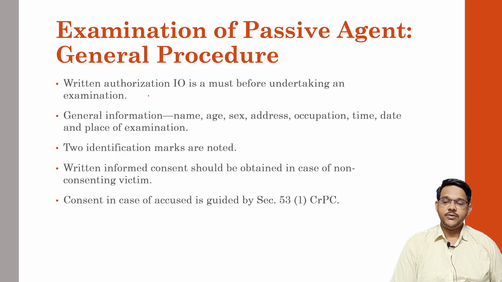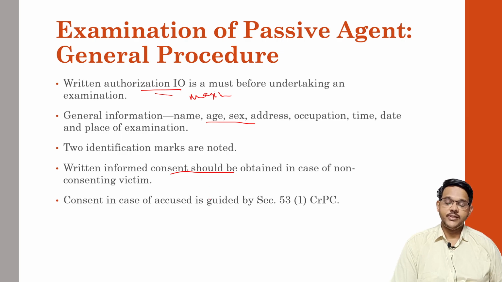First of all, written authorization should be present from an investigating officer, which may be by a magistrate or a police officer above the rank of superintendent. Then general information like name, age, sex, address, occupation, and time, date and place of examination should be noted. Then identification marks should be noted down. Then consent has to be taken. If the person is less than 18 years, the consent of the guardian has to be taken.